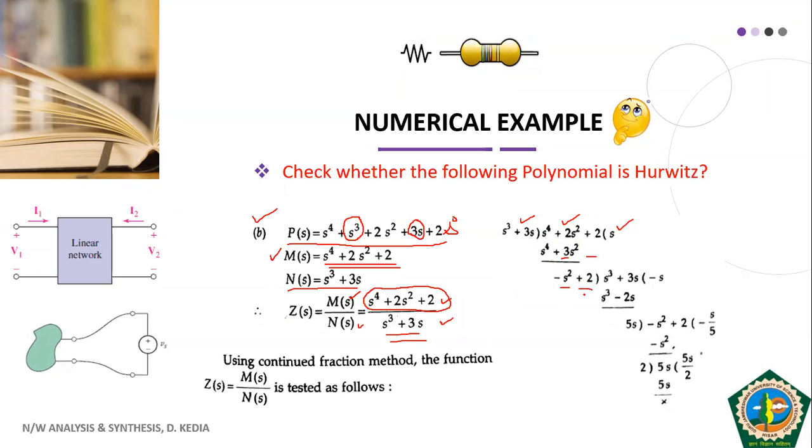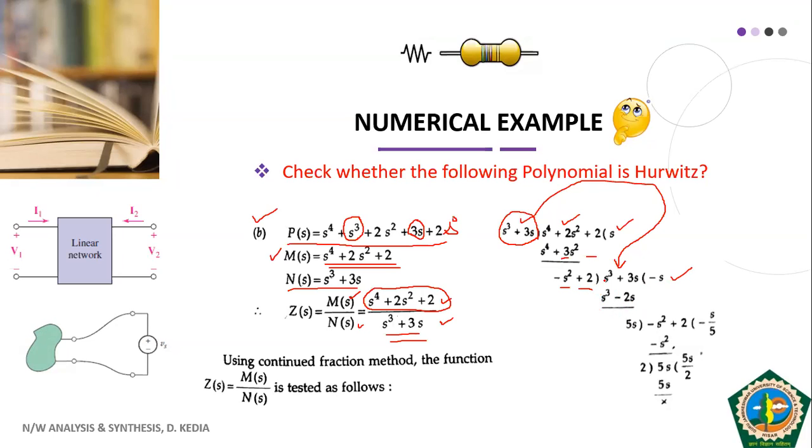Once we have done this in the continued fraction, this divisor now becomes the dividend, and the remainder of the previous one becomes the divisor. So we now divide, and we will have to use minus s. We get minus s times s cube, then minus 2s.